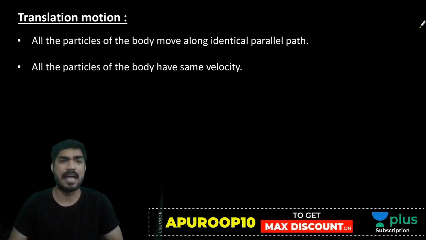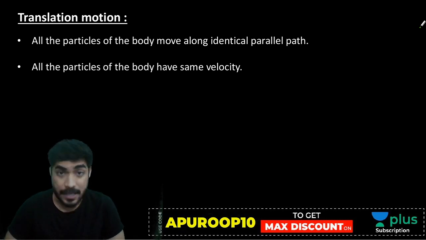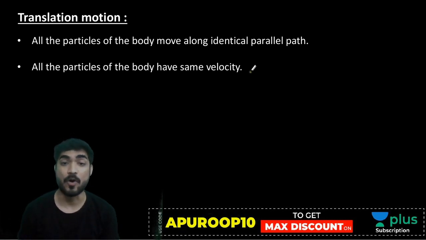So understand this, beta. In translation motion, all the particles of the body move along identical parallel path. This is very important.